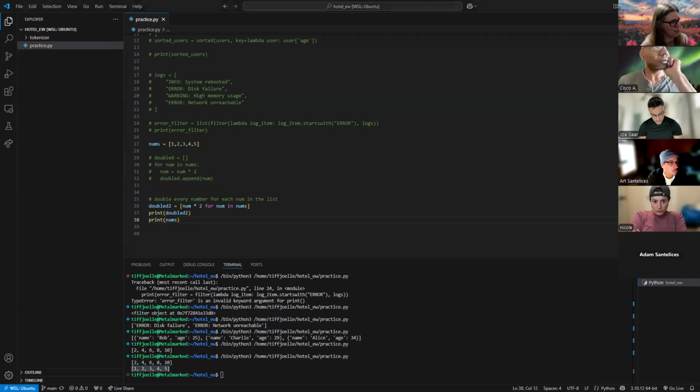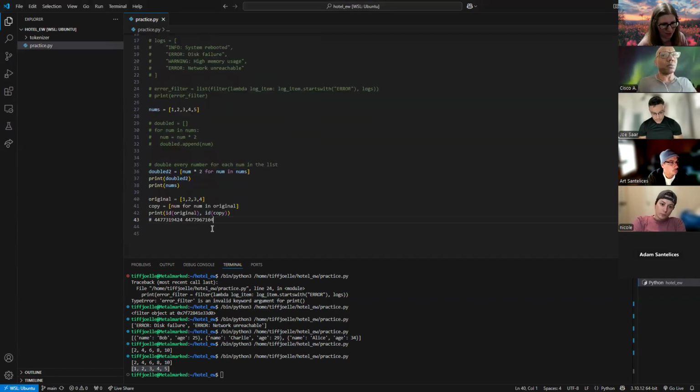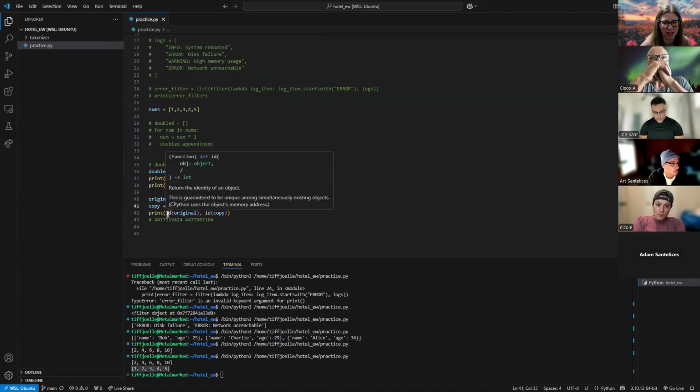First example in our README, you can just make a direct copy as well. So here we have an original list. The copy of this list is going to be, just give me that number. I'm not doing anything to it. I just want that number for every number in this original list. And then I don't know why it's printing ID.